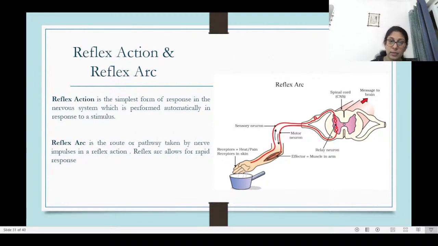So you can see here there's a hot pan, and as the hand touches it, the sensory neuron takes it to the spinal cord. The relay neuron relays the information, processes it, and then the motor neuron brings it back. Then there is an effector, which is the muscle in the arm, which will contract and the hand will move away. And during reflex action, the only thing that happens to the brain is that it just receives information that, hey, look, something like this has happened. You don't need to do anything, but just be aware. That's it.